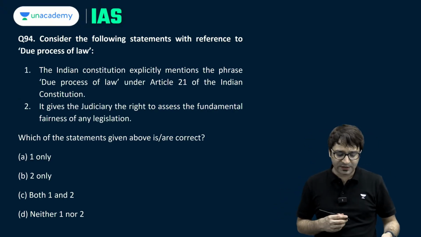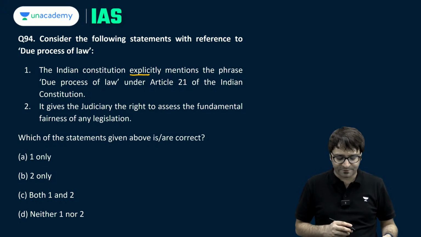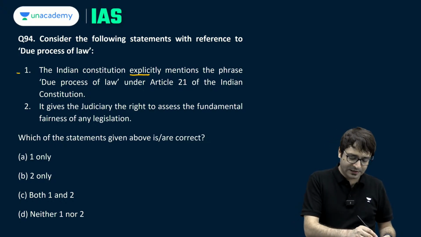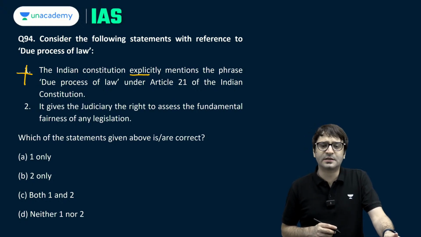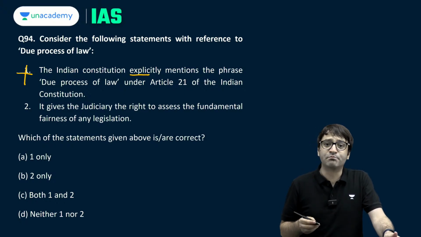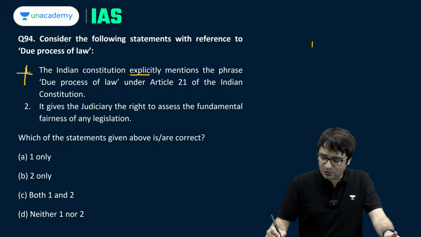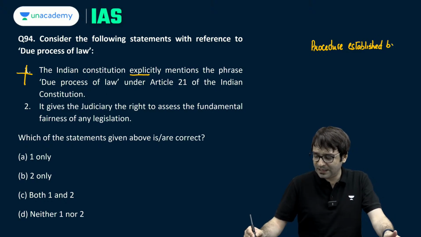Now the last question, consider the following statements with reference to the due process of law. The Indian Constitution explicitly mentions the phrase due process of law under Article 21 of the Constitution, which is not correct. Because Constitution says under Article 21, the state shall not deprive an individual of his right to life and personal liberty except according to the procedure established by law. And it is this procedure established by law which was borrowed from the Japanese Constitution.